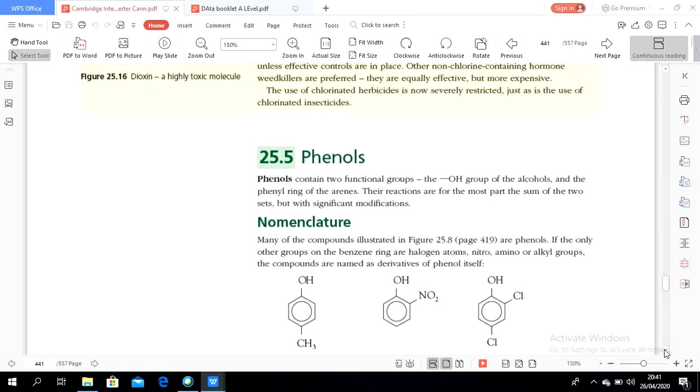Now we have reached 25.5 about phenol. Phenols contain two functional groups, a hydroxyl group and a benzene ring. There is a nomenclature. If the only other groups on the benzene ring are halogen atoms, nitro, amino, or alkyl groups, the compounds are named as derivatives of phenol itself.